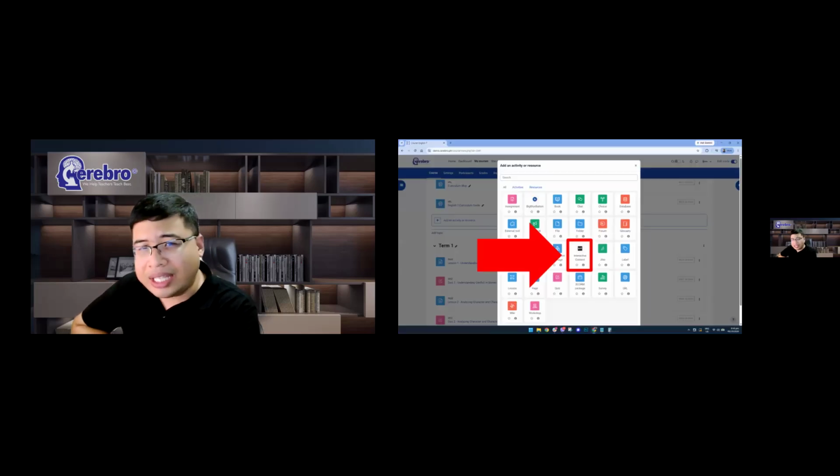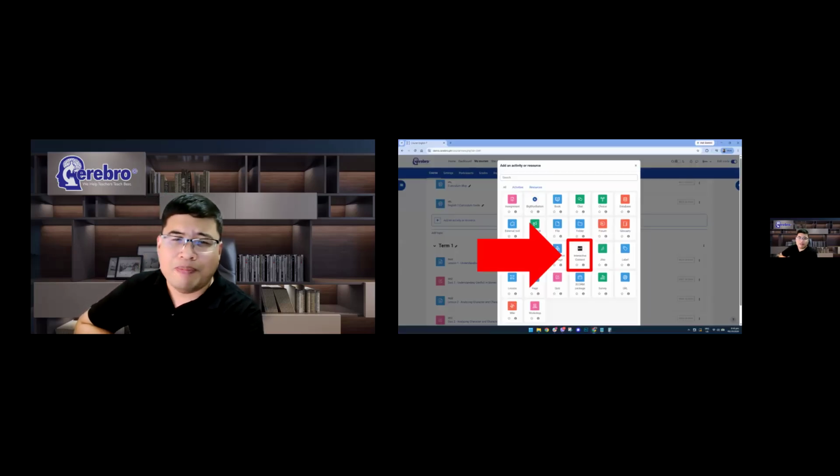Then after clicking the Add an Activity or Resource button, a pop-up box will appear, something that looks like the one on the screen, which will allow you to choose different types of file or activity that you can create. Then you just need to look for the H5P interactive content icon, which is now highlighted on the screen.